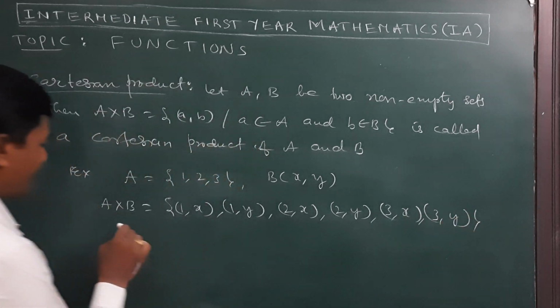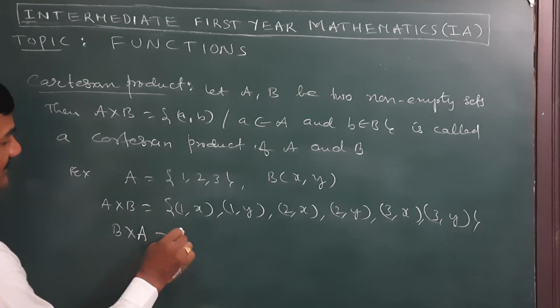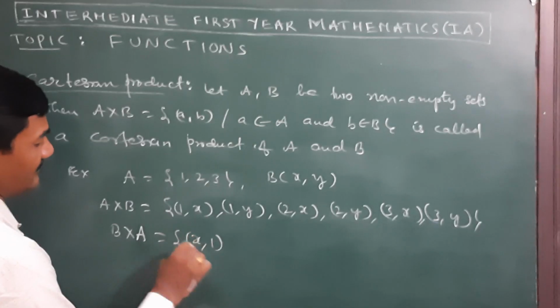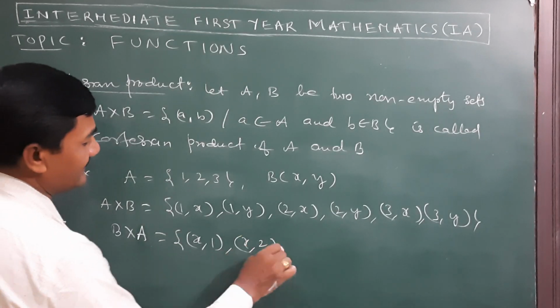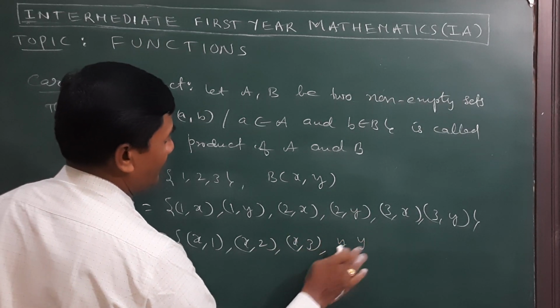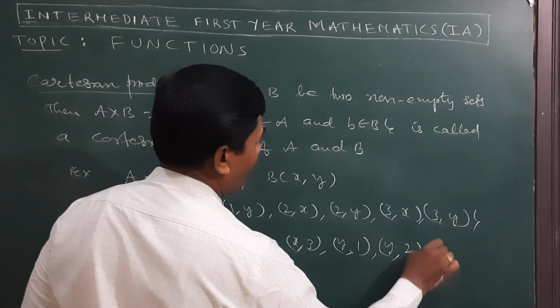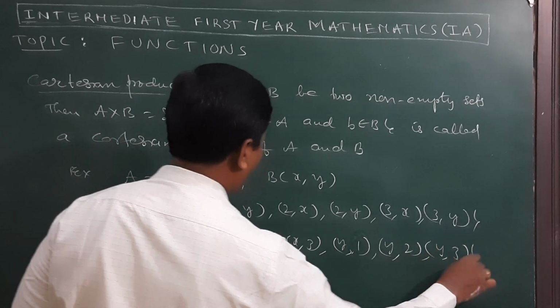This is A cross B. And how can we write B cross A? We write the reverse order: (x,1), (x,2), (x,3), (y,1), (y,2), (y,3). This is B cross A.